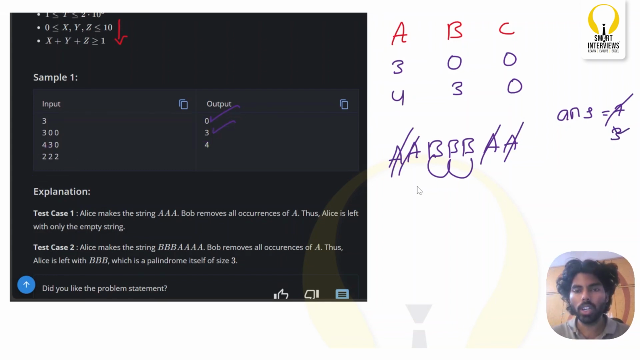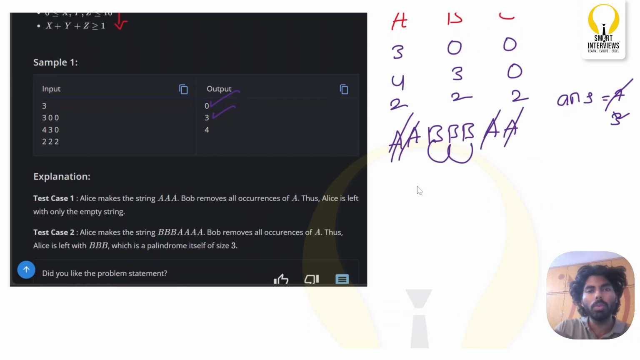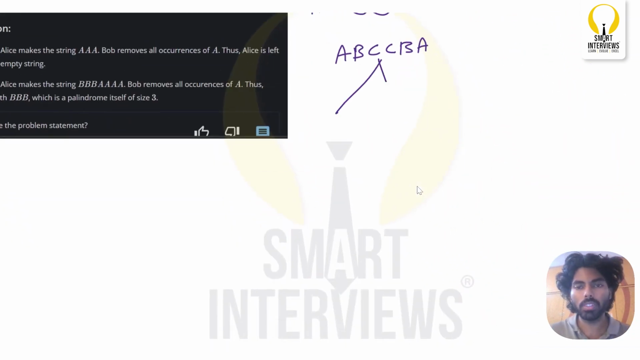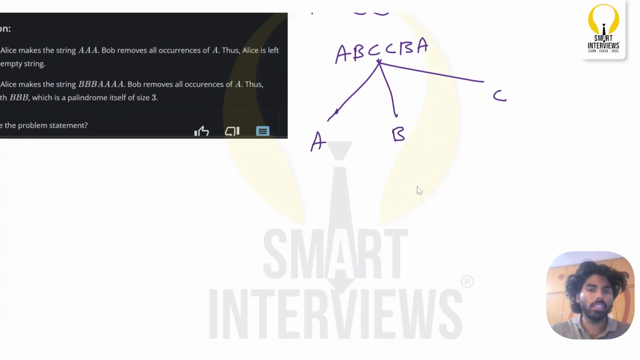Now what about this? You have 2 A's, 2 B's, and 2 C's. Can Alice form a palindrome? Let us see. She can put C in the middle, followed by 2 B's somewhere here, and 2 A's somewhere here, right? B here and then A here. So what can Bob do now? Bob has three options. Either he can delete all the occurrences of A, or all the occurrences of B, or all the occurrences of C.